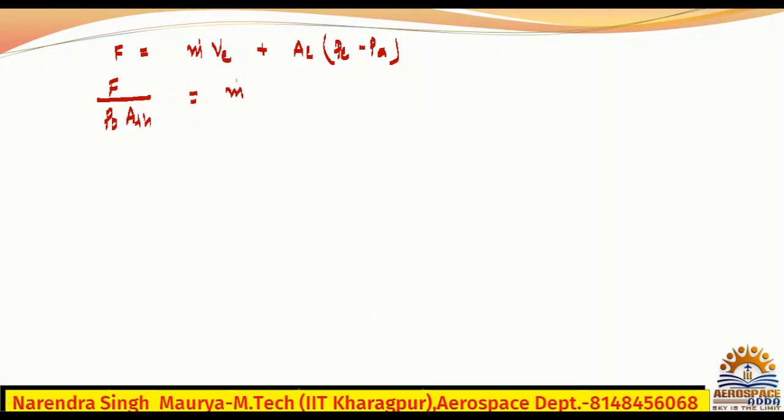So this is the non-dimensional form now. You write it as m dot VE divided by P naught ATH, plus AE divided by ATH, in bracket PE minus PA divided by P naught.